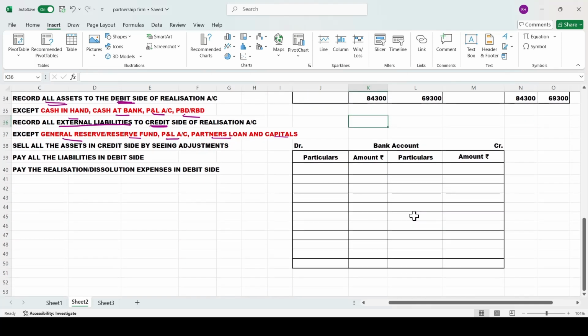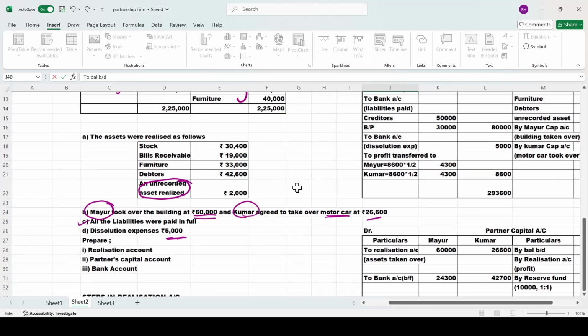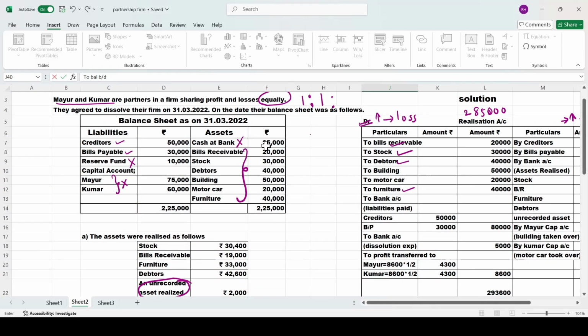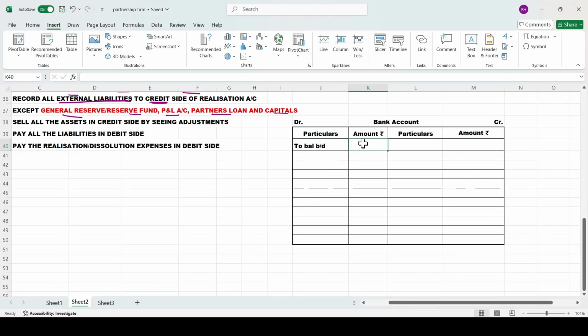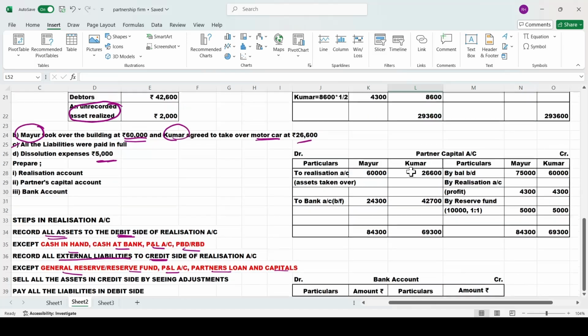Now we'll come to the bank account. First record the balance. The balance should be recorded on the debit side of your bank account, to balance brought down. Where will they give this balance? Cash at bank in the balance sheet. How much is it? 25,000. Take the 25,000 here. Very simple bank account. After writing the balance, no need to worry.